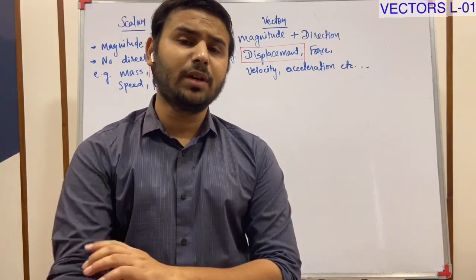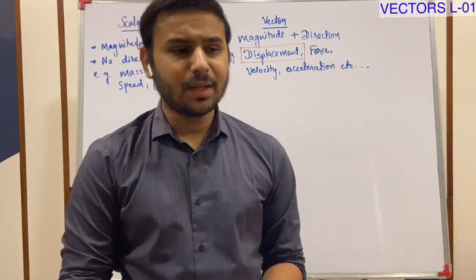This is one of the most important topics of kinematics also, the third chapter.